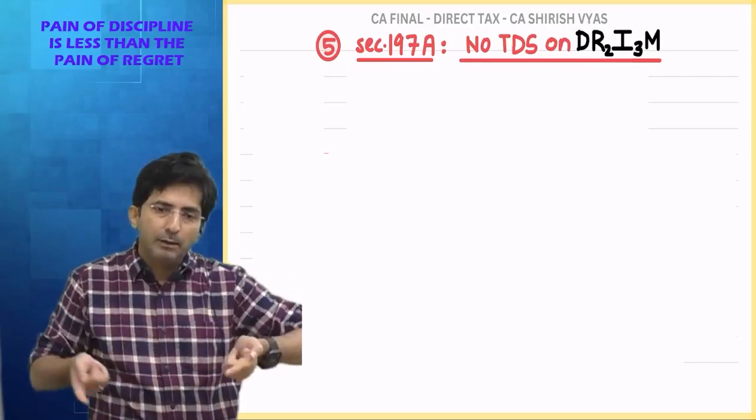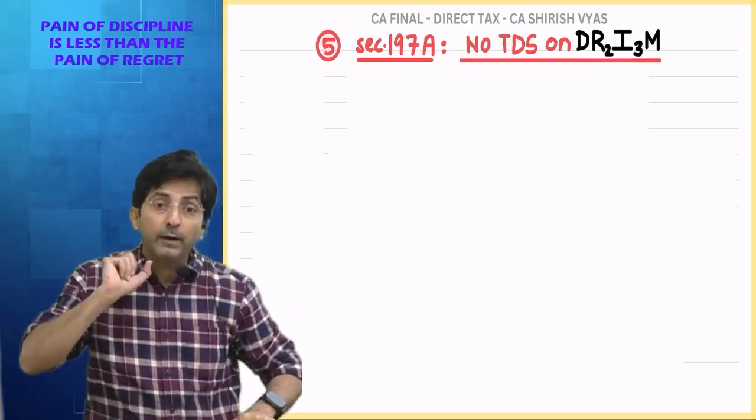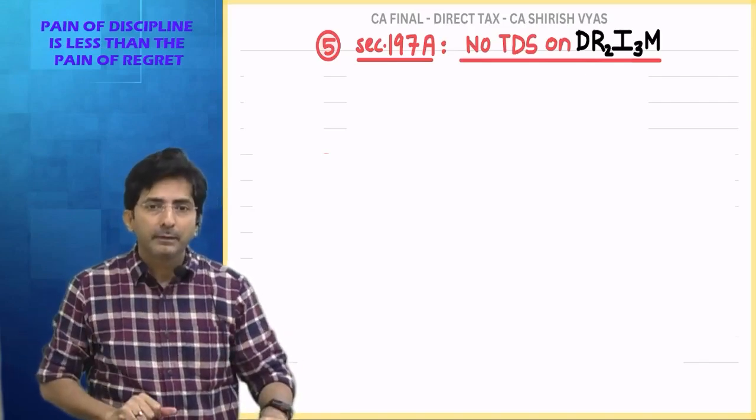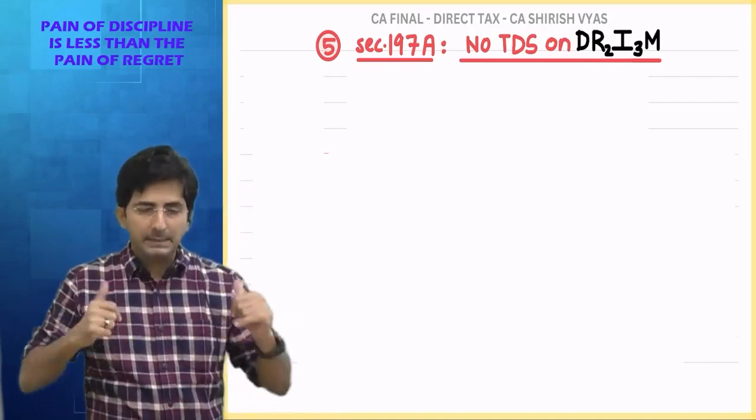So that TDS I will have to wait for the return, or wait for the refund. That is a trouble for me. Tell me, how will I file my return in this example?